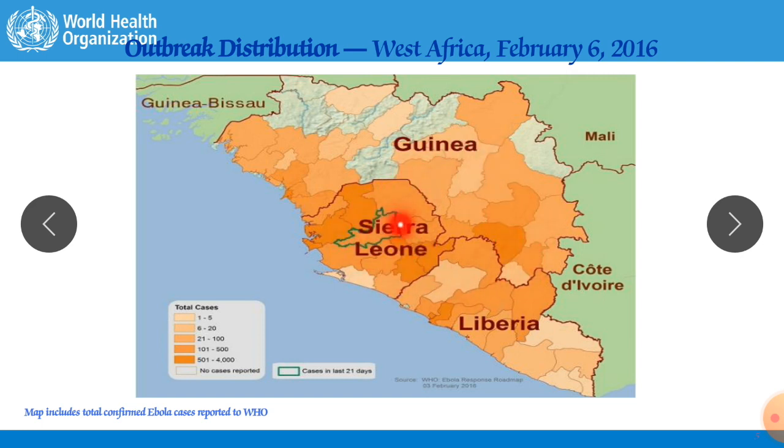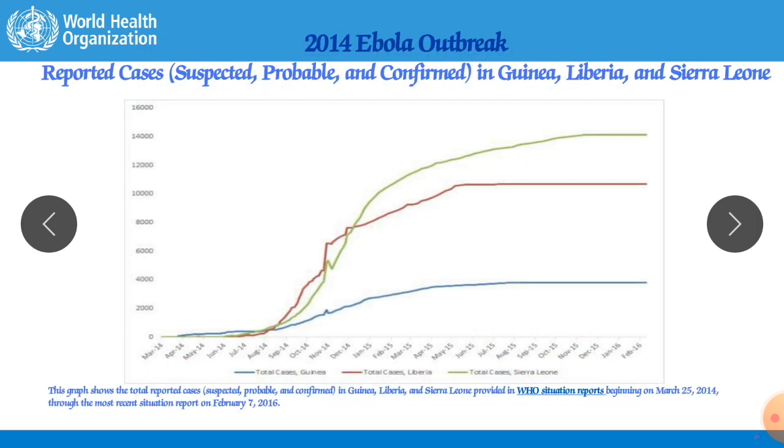In Sierra Leone we have the maximum number of patients, whereas in Liberia we got the maximum number of fatalities. Here you can see the graph. This is the graph of Guinea, this one is the graph of Liberia, and this is the graph of Sierra Leone. So Sierra Leone has the maximum number of patients, Liberia is second, and Guinea is third.